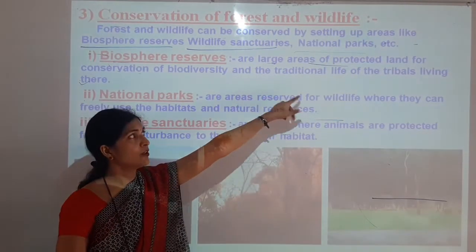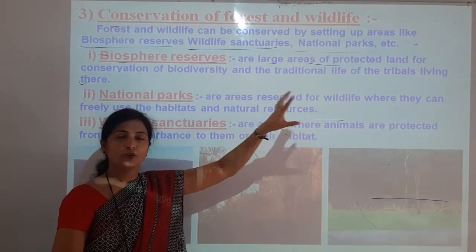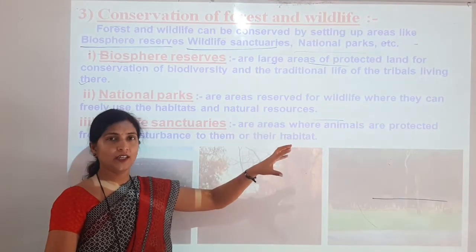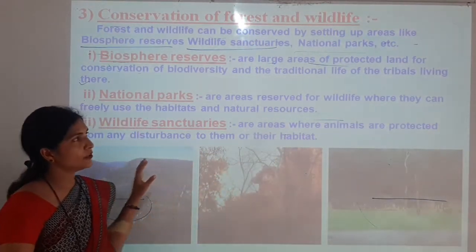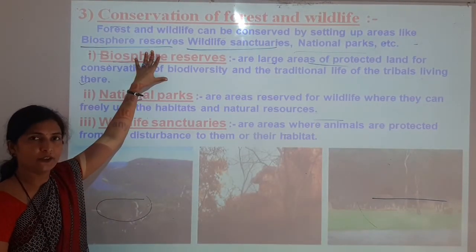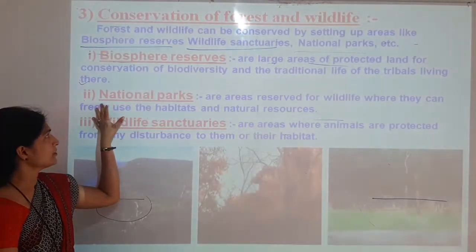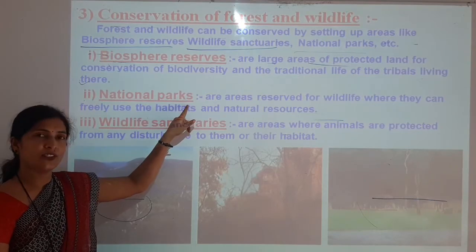Whose traditional life? Of the tribals. So tribals are living in such an area, and their traditional life also can be conserved. So it happens in the biosphere reserve. Next one is national park. So what is the national park?